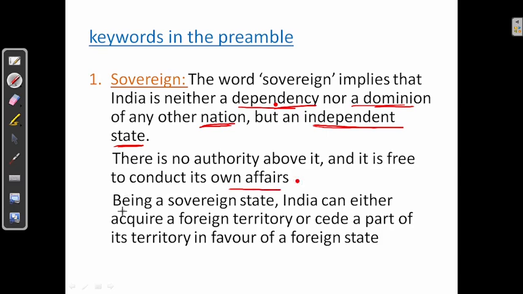Being a sovereign state, India can either acquire a foreign territory or cede a part of its territory in favor of a foreign state. As India is a sovereign state, it can acquire foreign territory or give part of its territory to a foreign state.